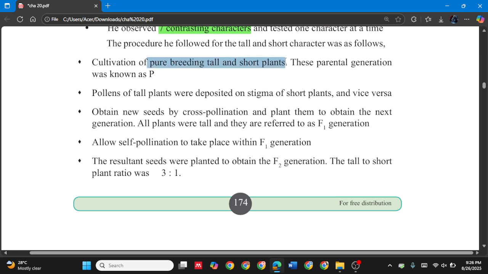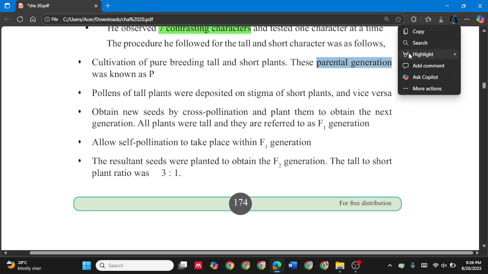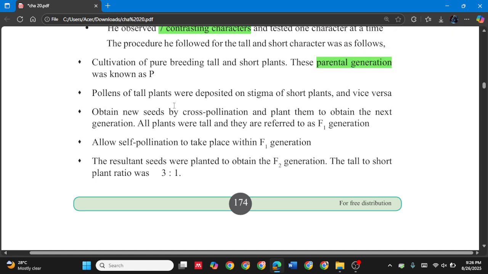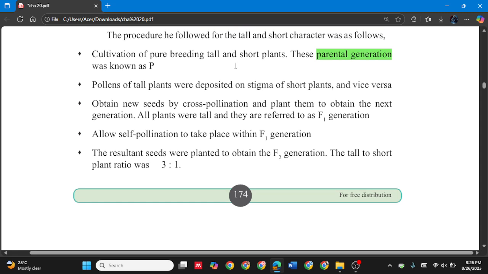This parental generation was known as P. So this is the parental generation and we name it as P. Pollens of the tall plants were deposited on the stigma of short plants and vice versa. So the pollens of the tall plants were deposited on the stigma of the short plants, and the pollen of the short plants were deposited on the stigma of the tall plants. You know what pollen is and what stigma is already, because we have done that lesson earlier.